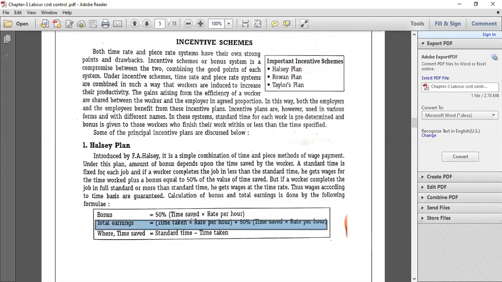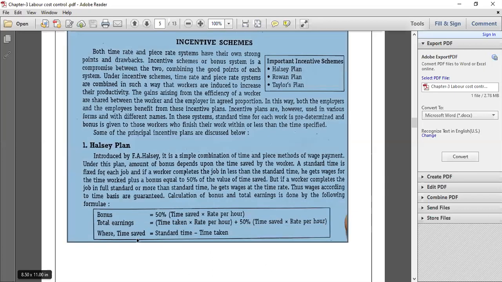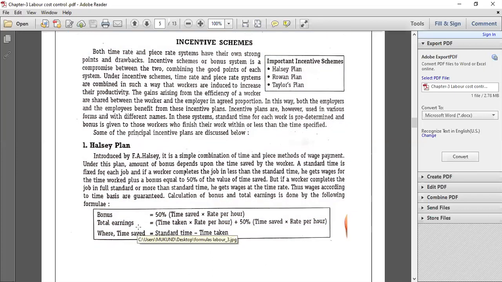The wages to be paid to the worker is time taken multiplied into rate per hour. If you look at this formula, it is similar to your time rate system. Time taken is nothing but your actual time taken or actual number of hours worked. You have to multiply those hours into rate per hour. This is the formula of your time rate system.